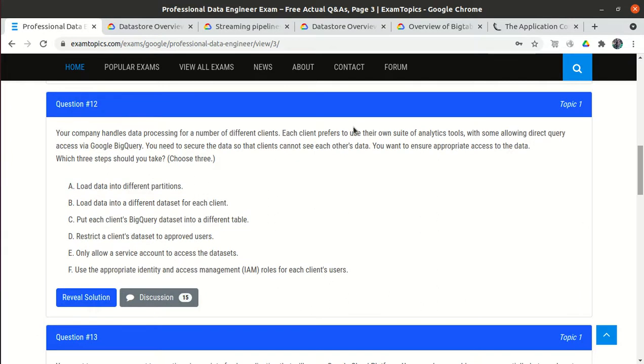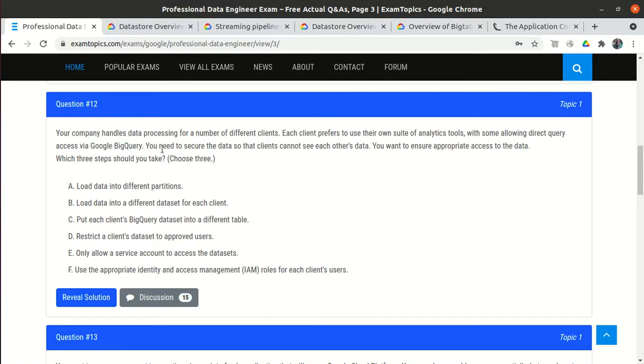So the next question is, your company handles data processing for a number of different clients. There are a number of clients, and we take the data from their end, and we store the data in Google BigQuery, and then the client will access Google BigQuery to fetch the particular data.